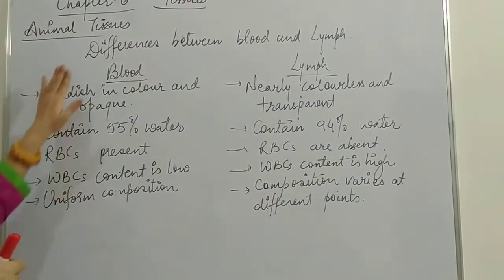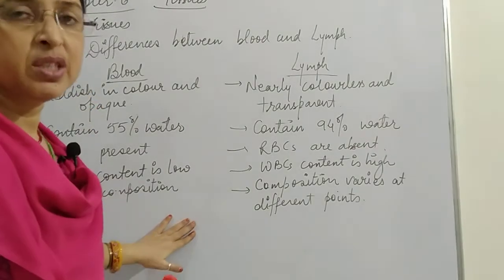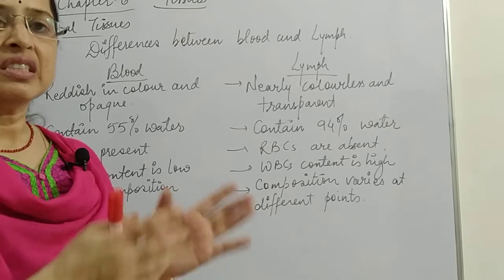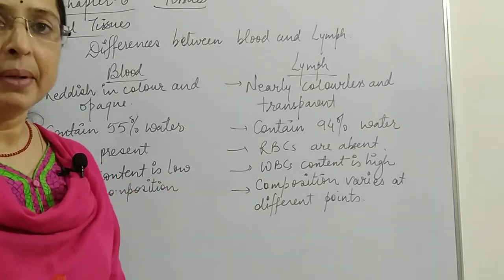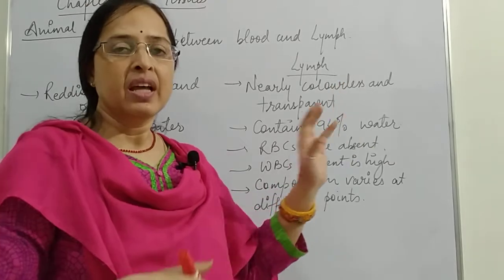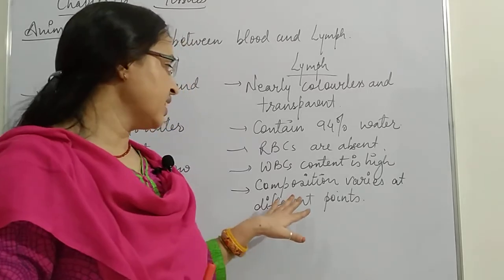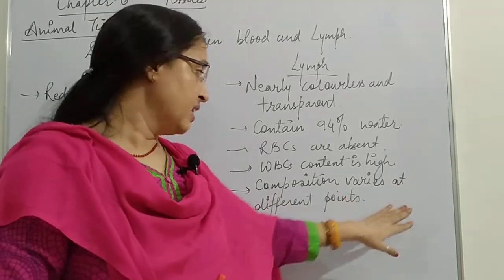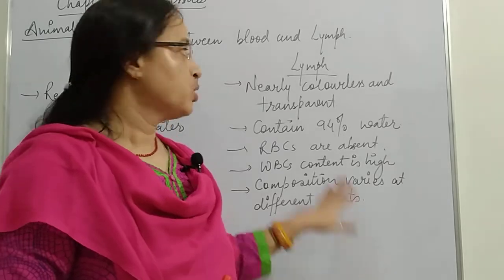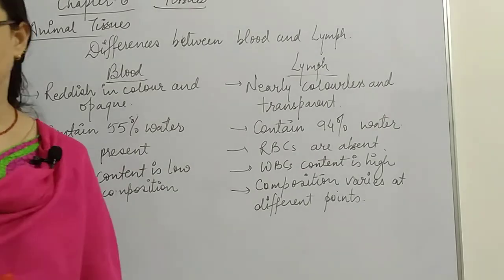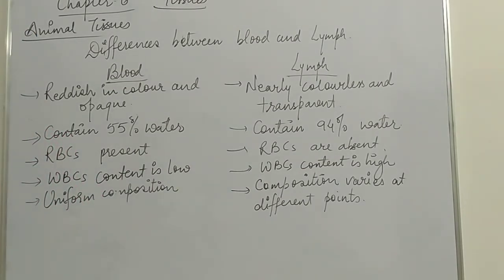Then blood has uniform composition. That means from wherever we take out the blood sample, throughout the body the same composition will be there. But when we talk about the lymph, at different areas, different composition of lymph is there. So we say that the composition varies at different points. So these are the differences between blood and lymph. Just have a look over here completely, the differences between blood and lymph.